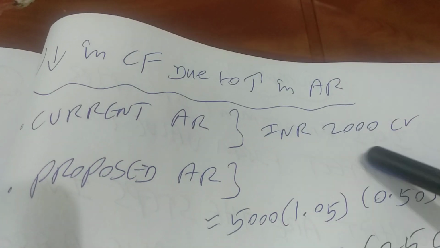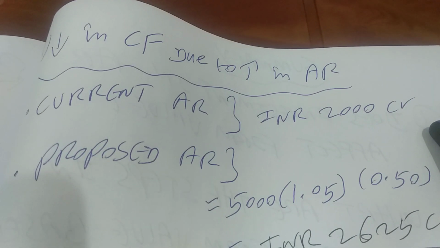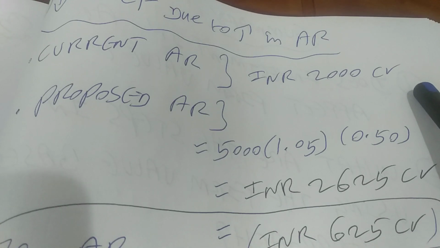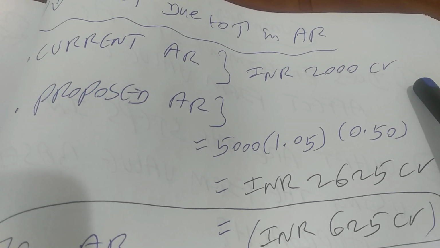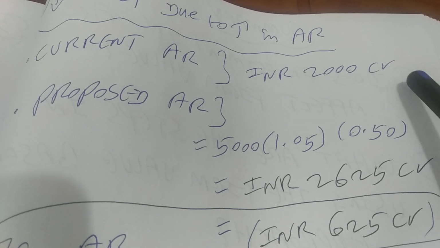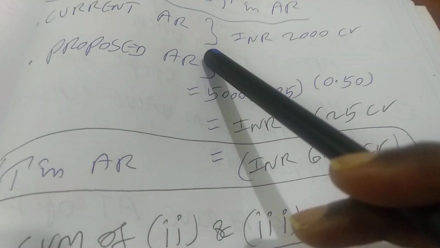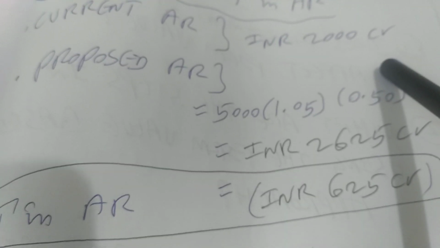We need to take this component, right? Some of us will miss this. You should not do that, right? So when you are increasing your receivable from 40% to 50% of revenue, there is increased investment in receivable. So that means money is going out. So now let's find out what is the delta cash outflow, right? So current accounts receivable is INR 2000 crores, given in the problem.